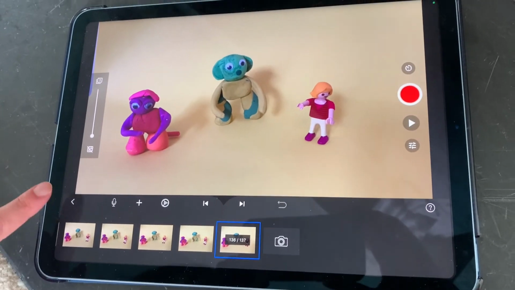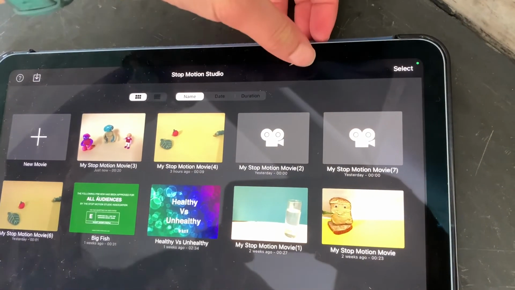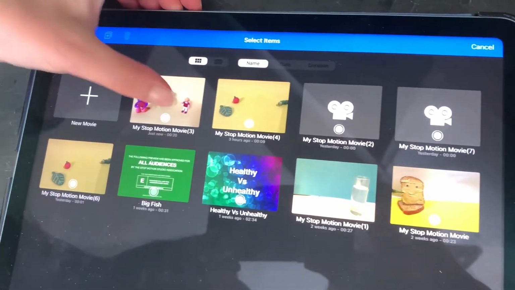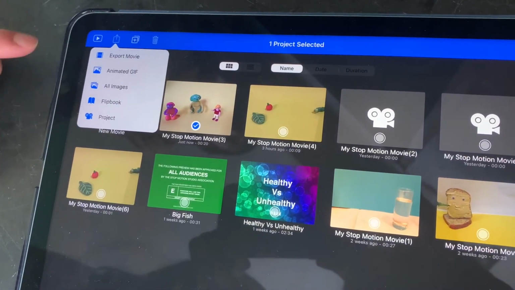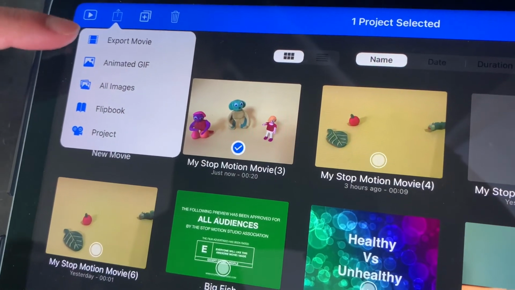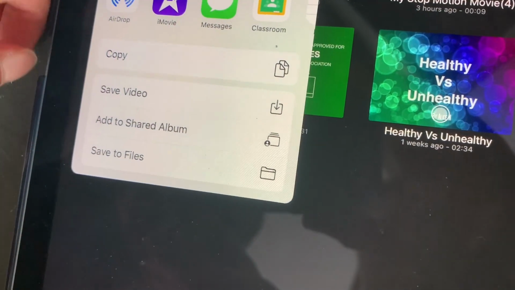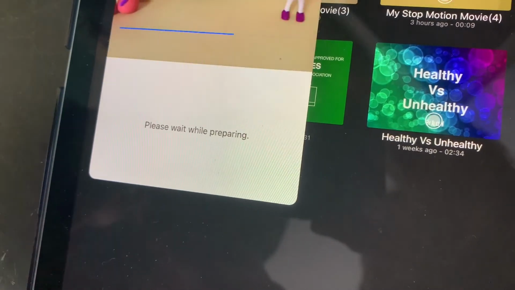To save your movie, you need to press the arrow button in the bottom left corner, the select button in the top right corner, then select your movie or movies, and then press export, and then export movie, and save video. It will automatically save to your photos.